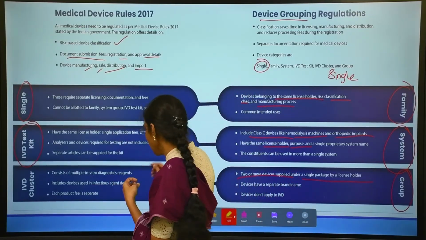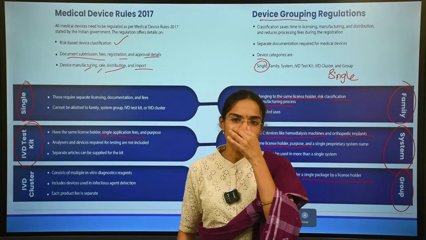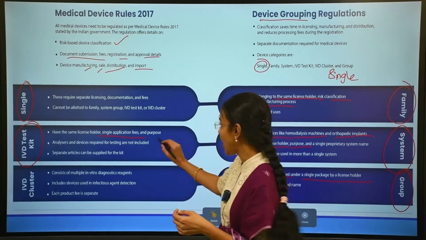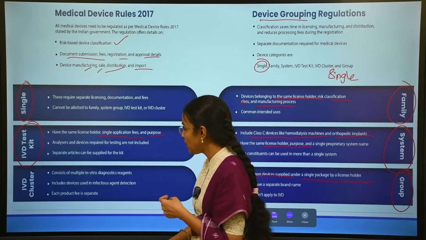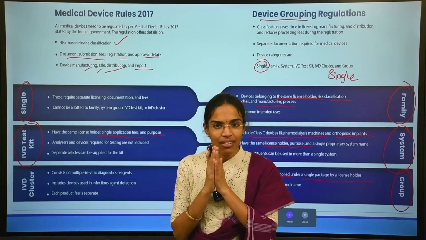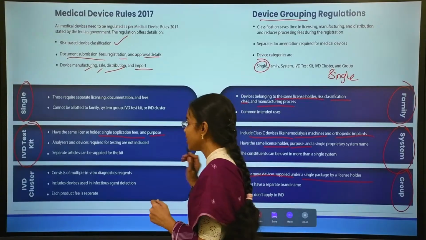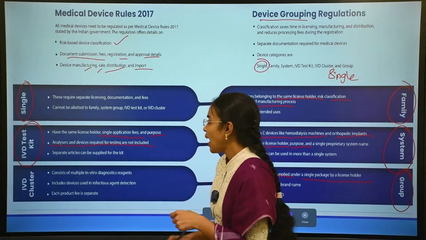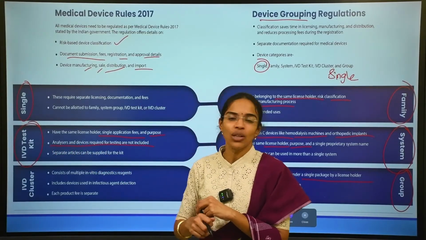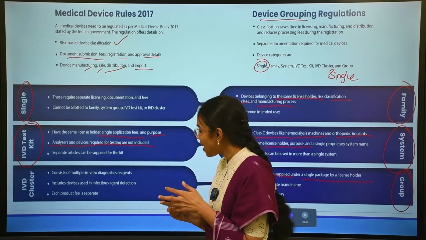An IVD test kit has a single application fee. If the IVD test kits are from the same license holder, they will have a single application fee and purpose, so they can be grouped under test kit. You do not call it an IVD medical device; we call it an IVD test kit, a complete kit. The analyzers and devices included for testing are not included.